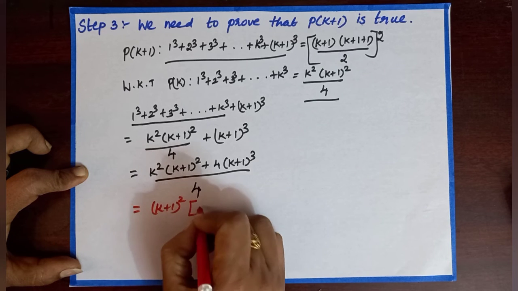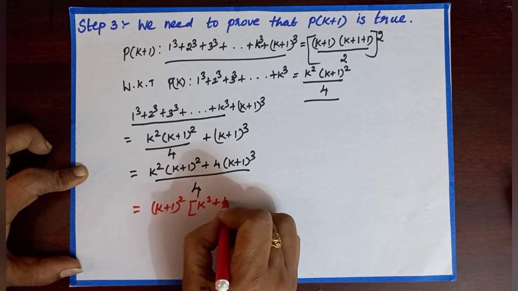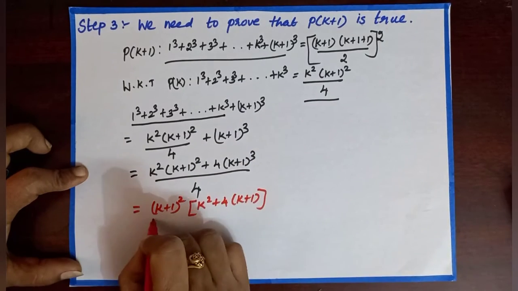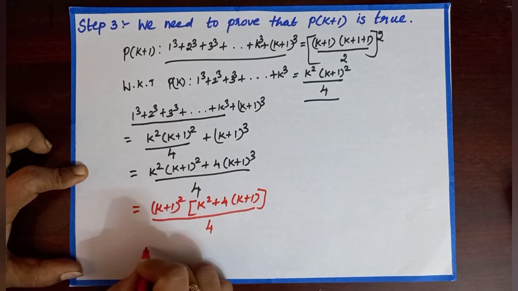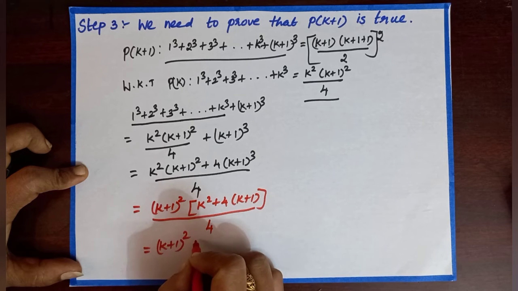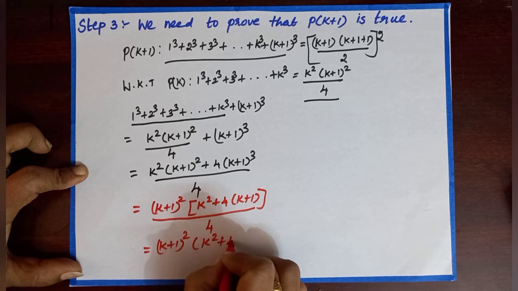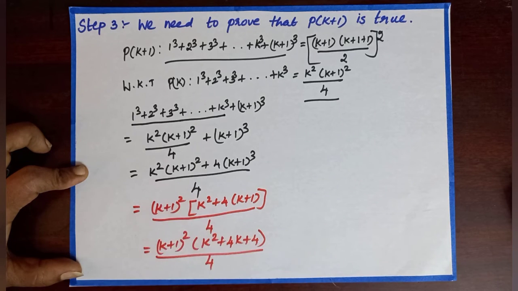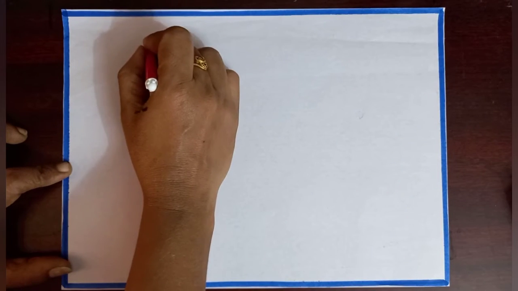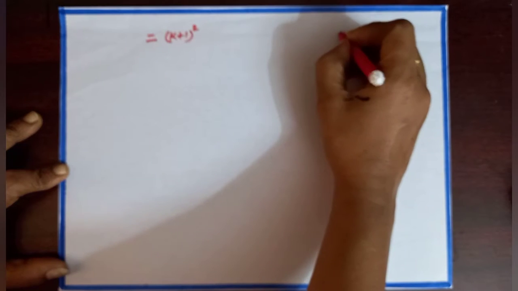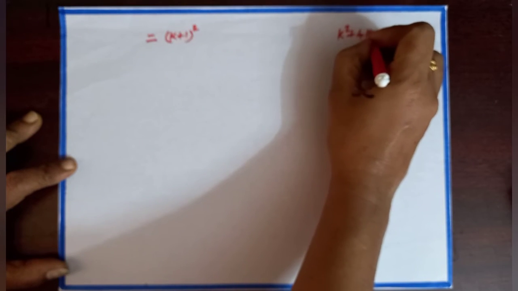Then we have k square plus 4 into k plus 1 by 4, which is equal to k plus 1 the whole square into k square plus 4k plus 4 by 4, which is equal to k plus 1 the whole square, k square plus 4k plus 4.